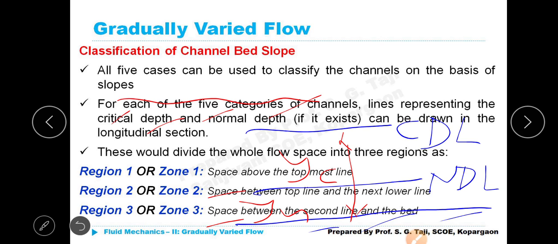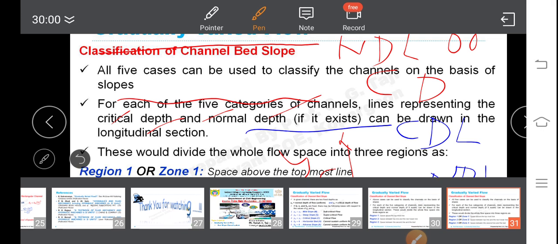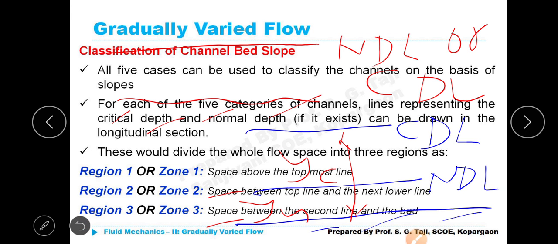Then, sir, I have drawn one single line to represent NDL or CDL. This must be NDL or CDL, normal depth line or critical depth line, means both are in coincidence. Is it clear?